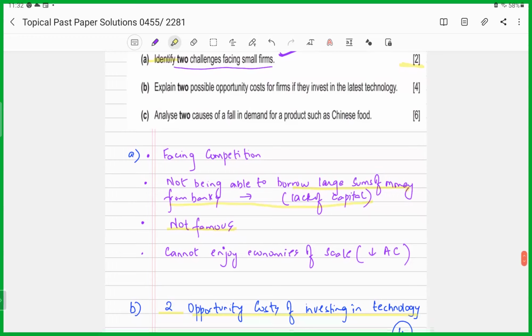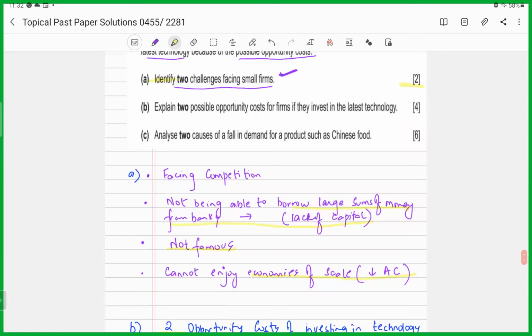Similarly, being smaller in size means that they would be unable to enjoy economies of scale. Economies of scale means that they would find it relatively difficult to have lower levels of average cost, right? Because their scale of operations is small. So when their output level would be small, they would not be able to enjoy that level of average cost which a relatively larger firm could have been earning, right? All right. So pick out any two of these and write one or two lines on it, and then you'll be good to go.